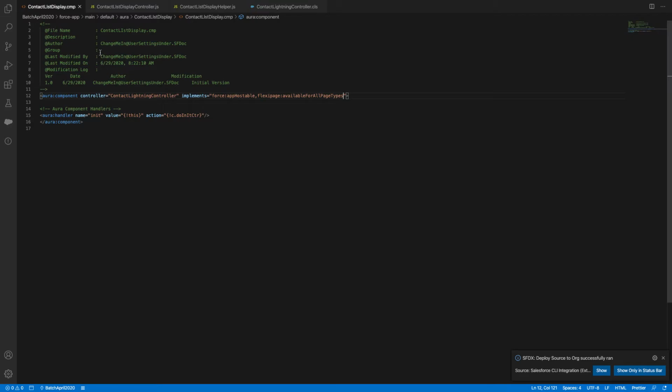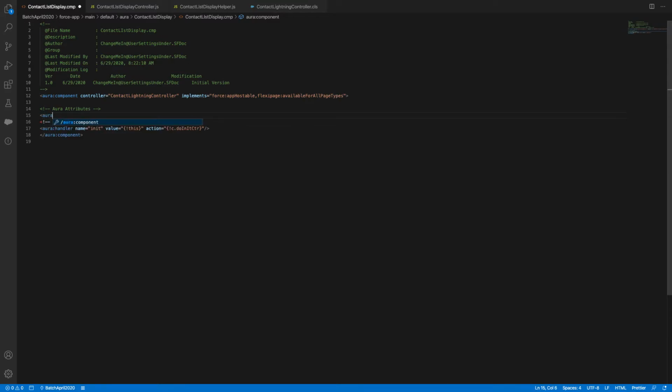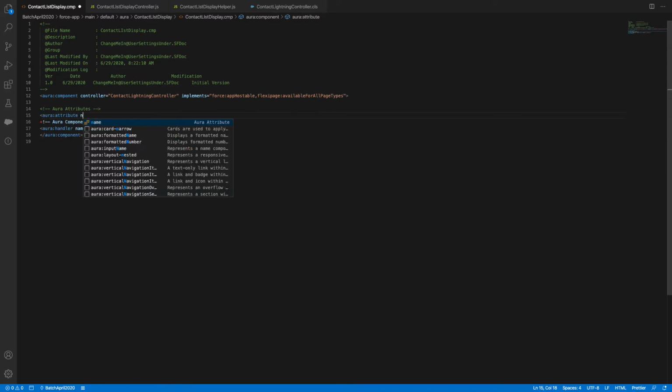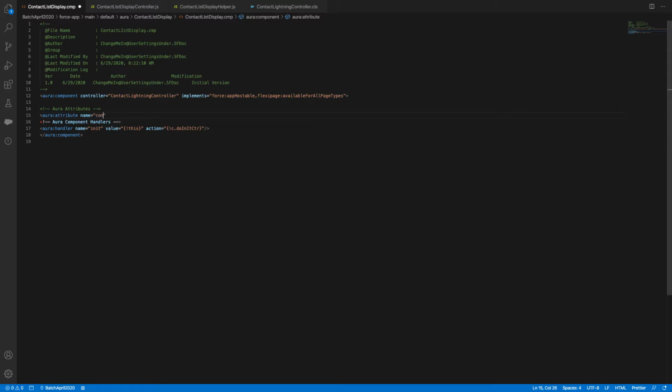How to store your data? It's in the attributes, let's say aura attributes. What are attributes? It's like local component variables. So aura:attribute name equal to contacts, type equal to, either you can mention your object name or simply mention list. That is enough. You can simply mention list, or you can also say Contact[] as an array. But it's always fine to mention list, it accepts everything.